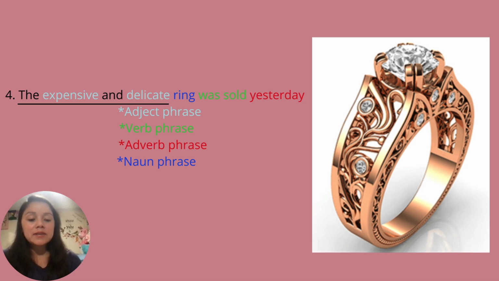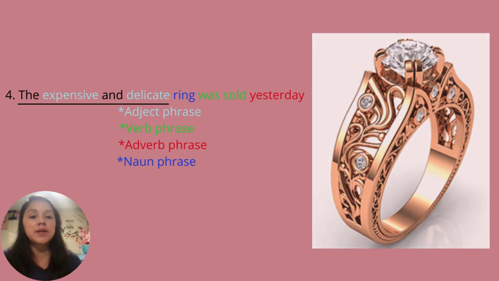The adjective phrase is a group of words that modify or describe a noun or pronoun in a sentence, and the adjective comes before the noun. So in this sentence, the adjective phrase is expensive and delicate because it is the description of the ring.